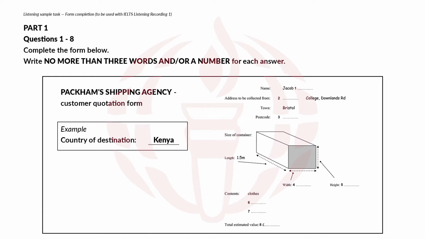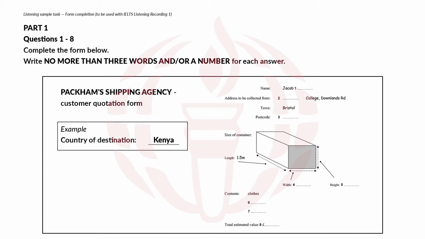You will hear a telephone conversation between a customer and an agent at a company which ships large boxes overseas. Good morning, Packham's shipping agents. Can I help you? Oh yes, I'm ringing to make inquiries about sending a large box, a container back home to Kenya from the UK. Yes, of course. Would you like me to try and find some quotations for you?